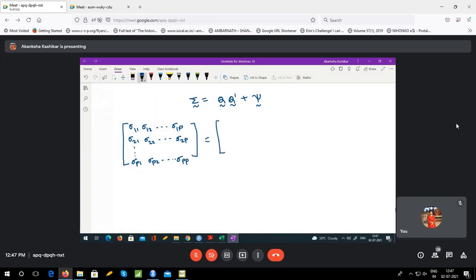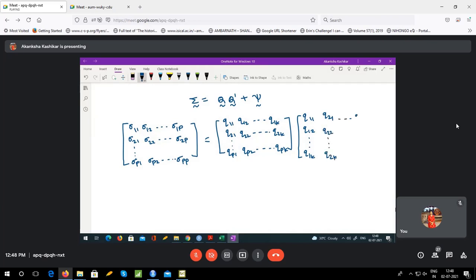Q matrix is Q11, Q12, Q1k, Q21, Q22, Q2k, QP1, QP2, QPK. Q prime would be Q11, Q12, Q1k, Q21, Q22, Q2k, QP1, QP2, QPK,